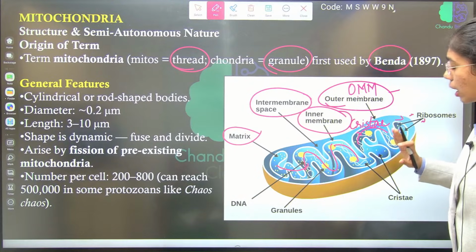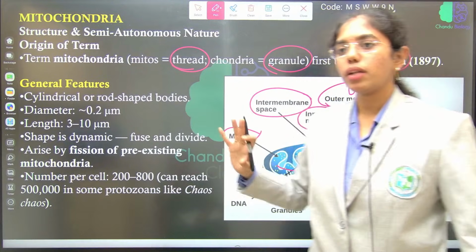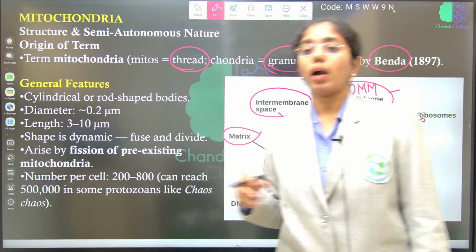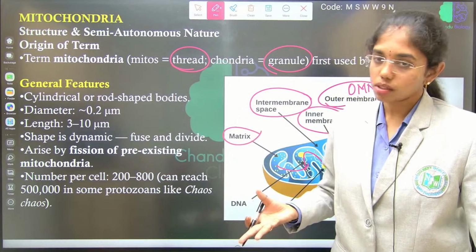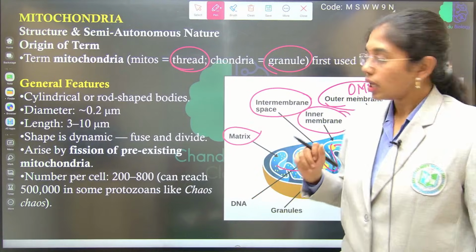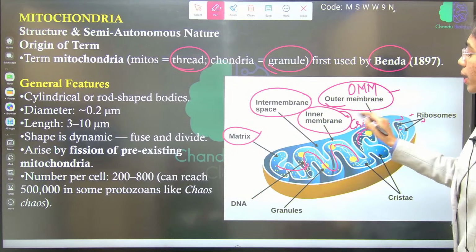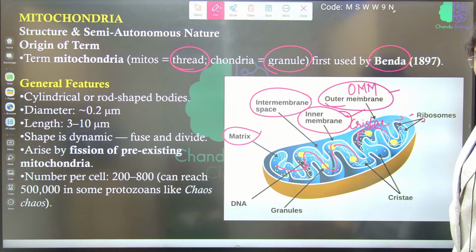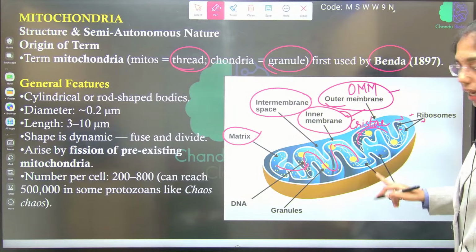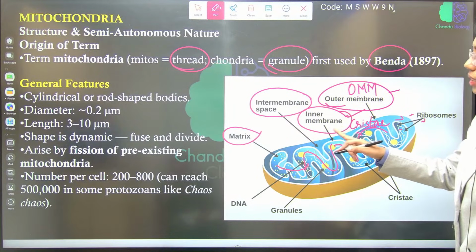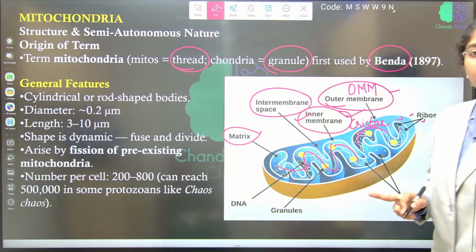For complete metabolic activity to happen inside the mitochondria, whatever enzymes, protein molecules, carrier proteins are required, they are present in the inner mitochondrial membrane only. Whatever protein molecules, channels, carrier proteins are required for the metabolic function of the mitochondria are present where? They are located inside the inner mitochondrial membrane.